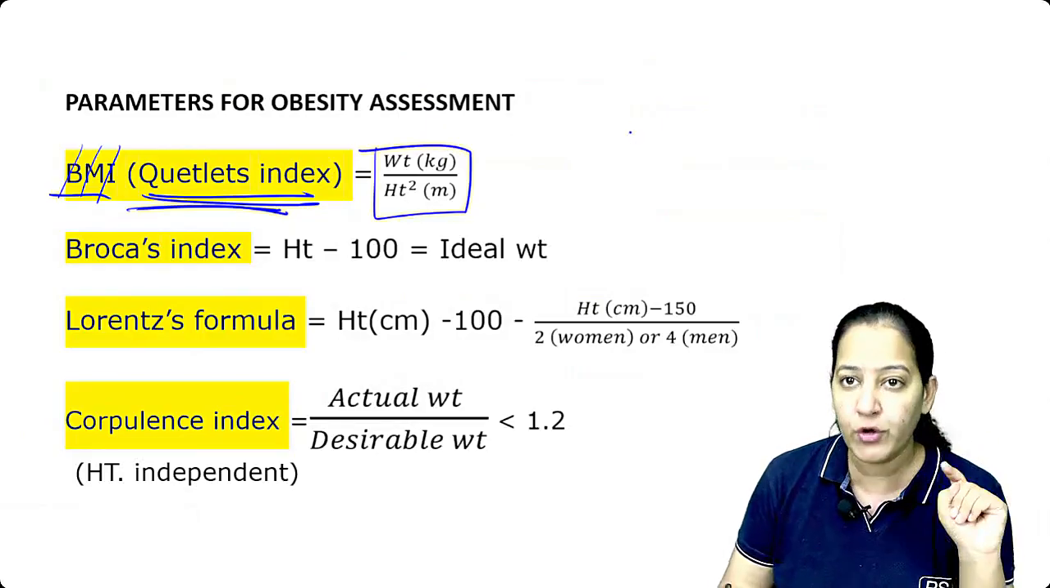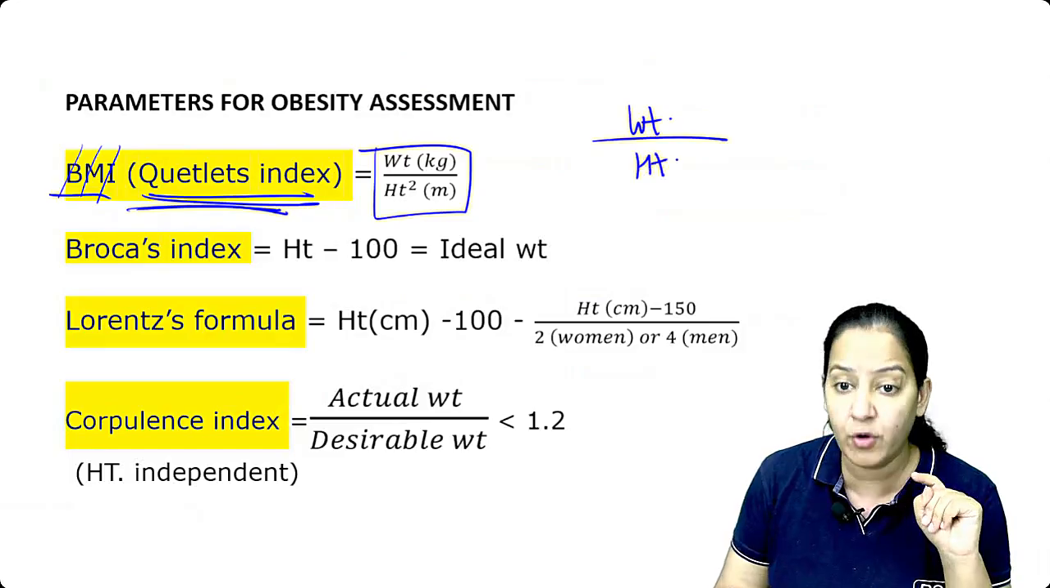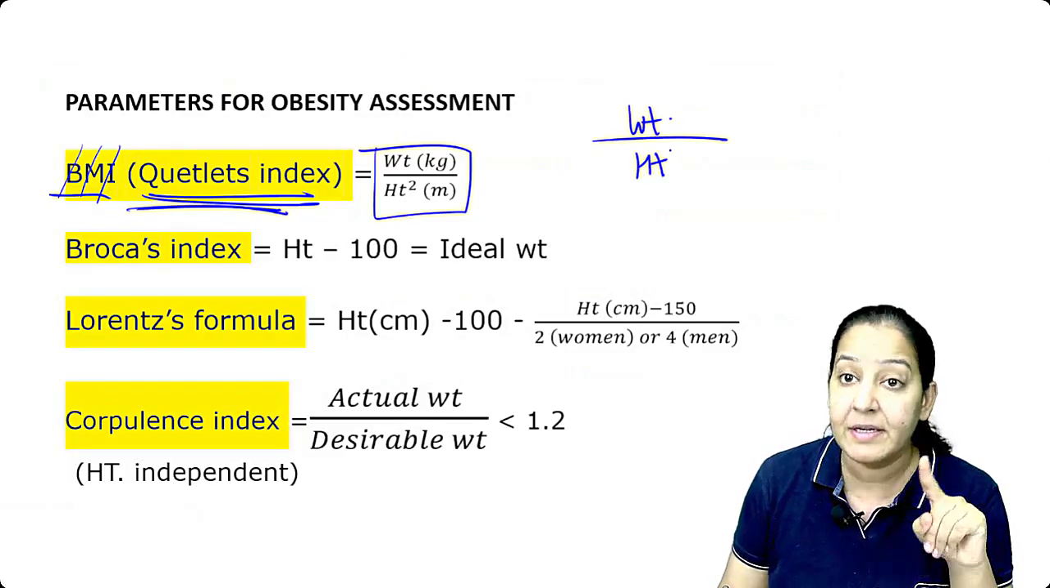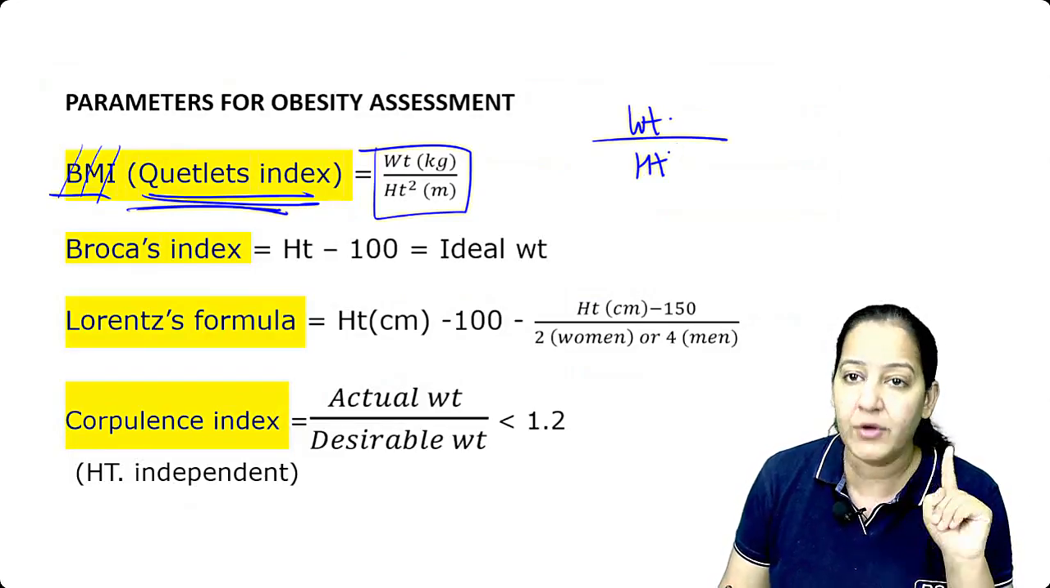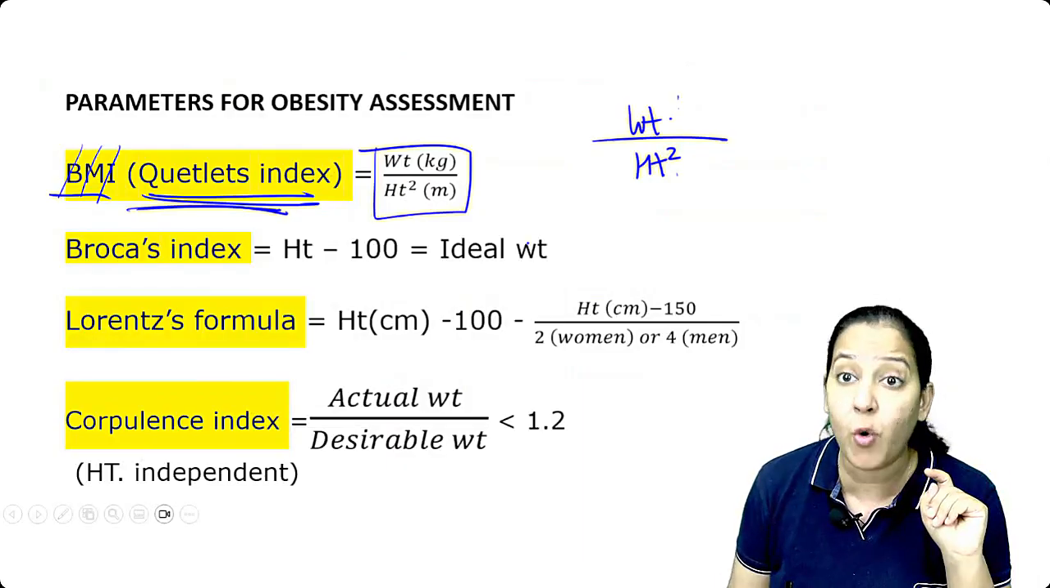Do you know your weight in kg? Write down your weight in kg. Do you know your height? Not in feet, in meters. Your height in meters. Do the square of that. So that is your BMI. You can calculate your own BMI right now.